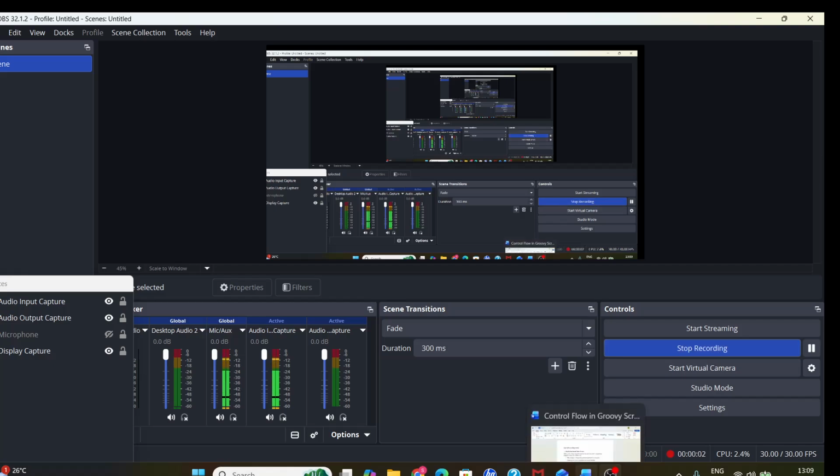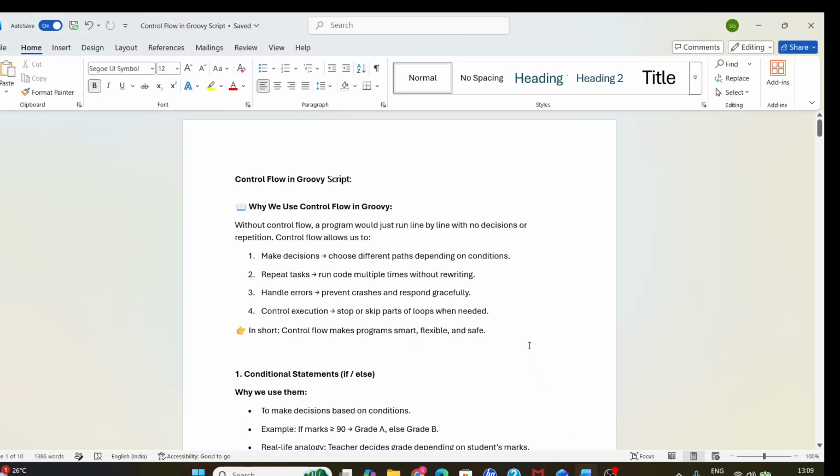Hi friends, in today's lecture we are going to discuss control flow. Why do we use control flow in Groovy? Without control flow, a program would just run line by line with no decisions or repetition.